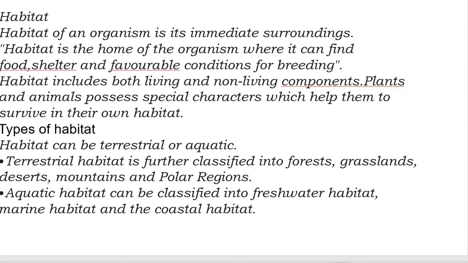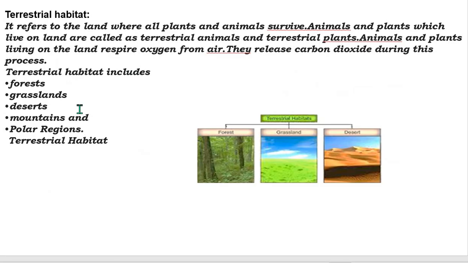Habitats are of two types, that is, terrestrial and aquatic. We have seen that terrestrial is classified into forest, grassland, desert, mountains, and polar regions. Aquatic is classified into freshwater habitats, marine habitats, and coastal habitats. In terrestrial habitats we have forest, grassland, and deserts. In forests we have large trees, in grasslands we have open areas, and in deserts we have only sand but no trees. It refers to the land where all plants and animals survive.